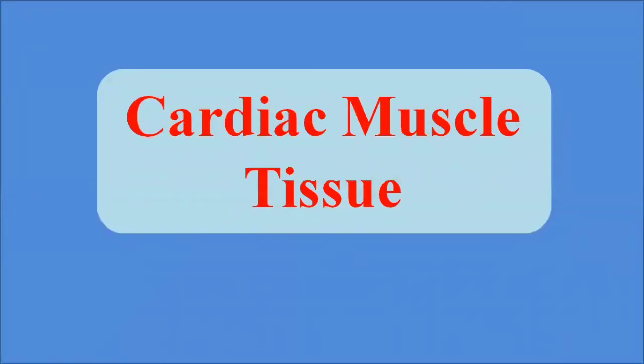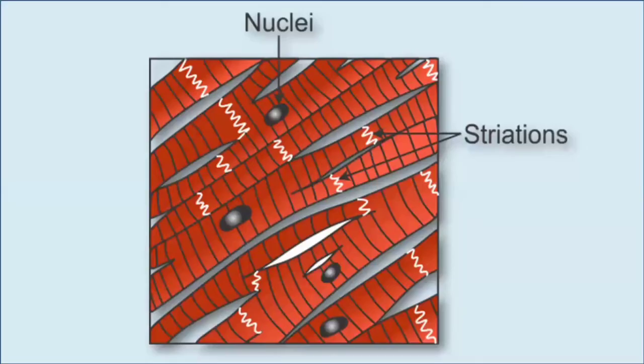The other muscle tissue is the cardiac muscle tissue. As the name indicates, cardiac is for the heart. When observed under the microscope, cardiac muscle tissues appear striated, just like skeletal muscle tissues. As we have seen, among the three types of muscle tissues, skeletal and cardiac muscle tissues are striated, while smooth muscle tissues are non-striated. Cardiac muscle cells have striations, and each cell contains a single nucleus. These cells are connected together through intercalated discs.